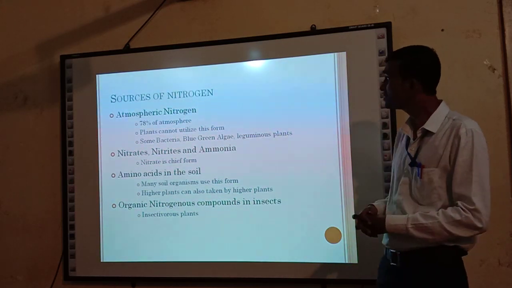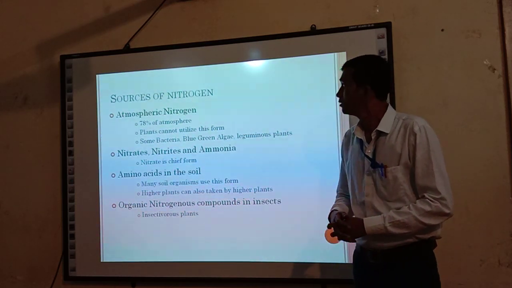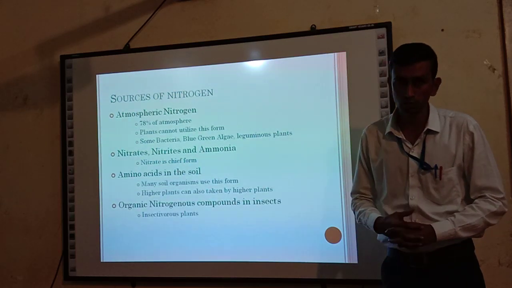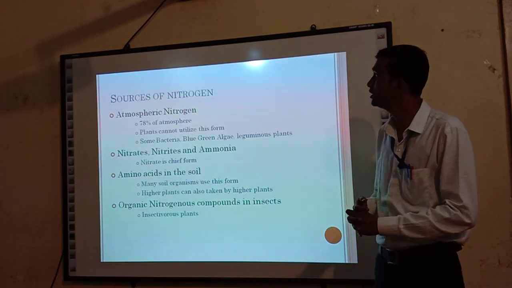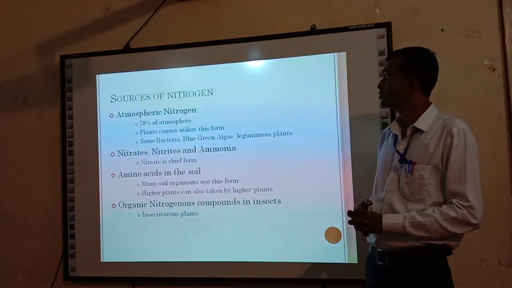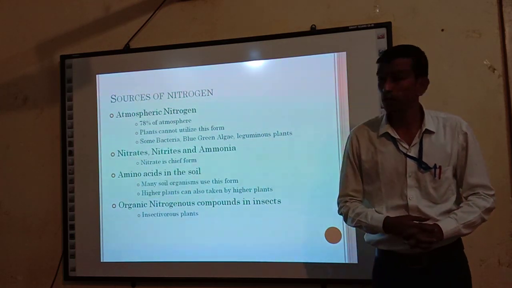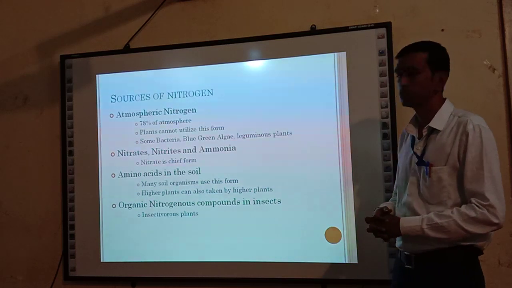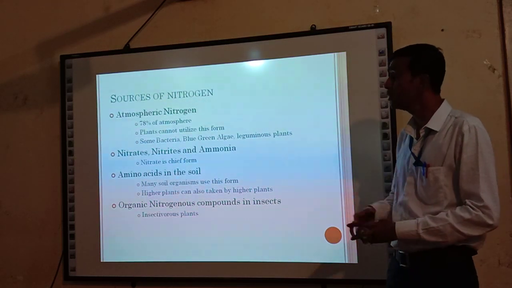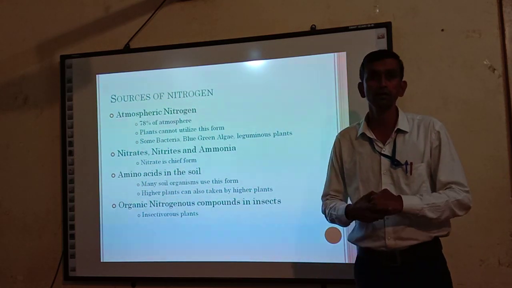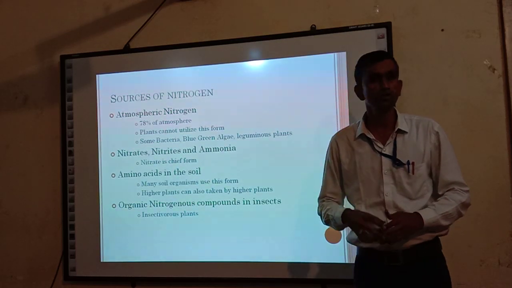Then next, sources of nitrogen. Then we see the next topic, sources of nitrogen. Nitrogen in the air: 78.084% nitrogen is present in the air. But this aerial nitrogen is not directly taken by the plant for its growth and development.